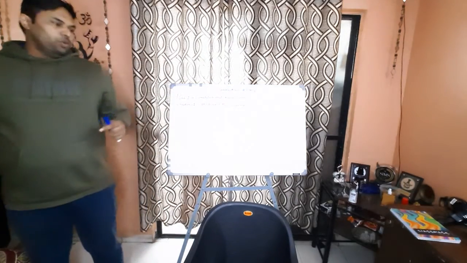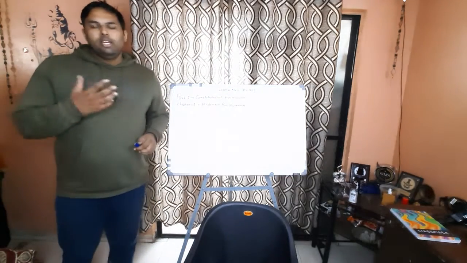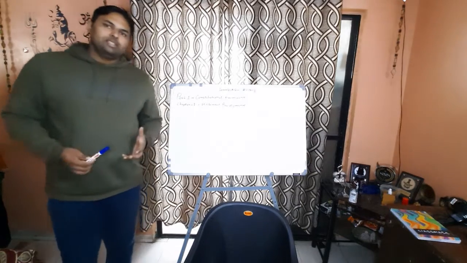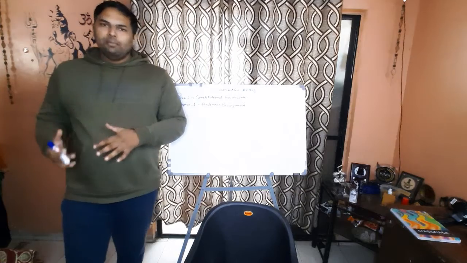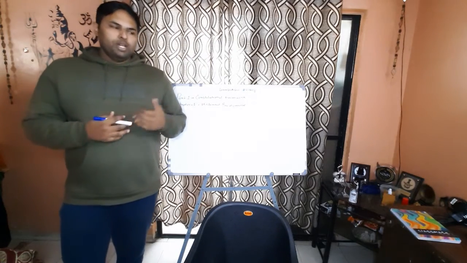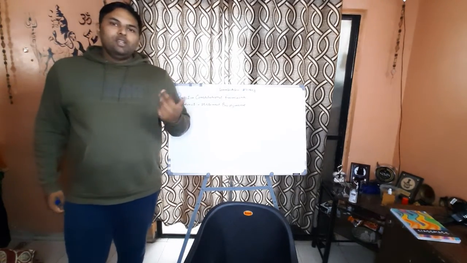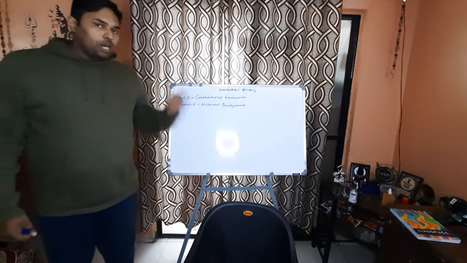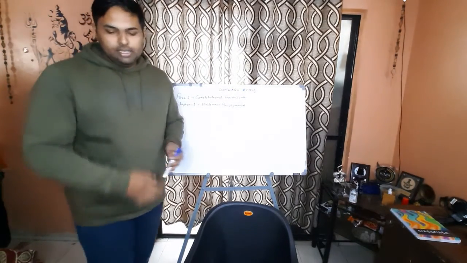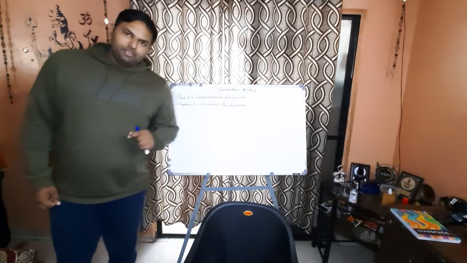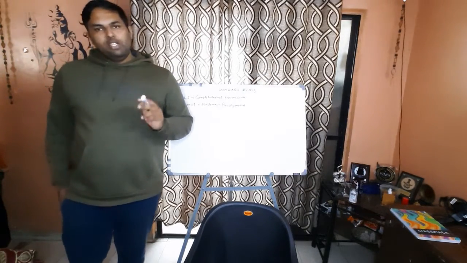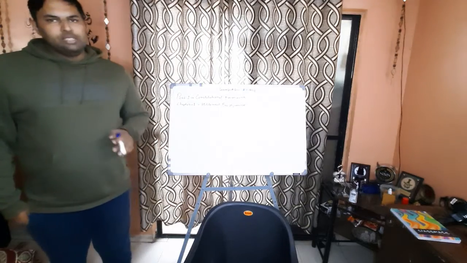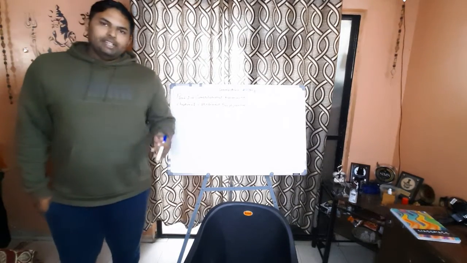Now we are doing Part 1, which is called Historical Background. In the previous video we understood how Britishers came to India, and then in the year 1857 the Sepoy Mutiny happened. In the subsequent videos we are going to understand it basically in two parts: the Company Rule, which happened from 1773 to 1858, and the Crown Rule, which happened from 1858 to 1947.